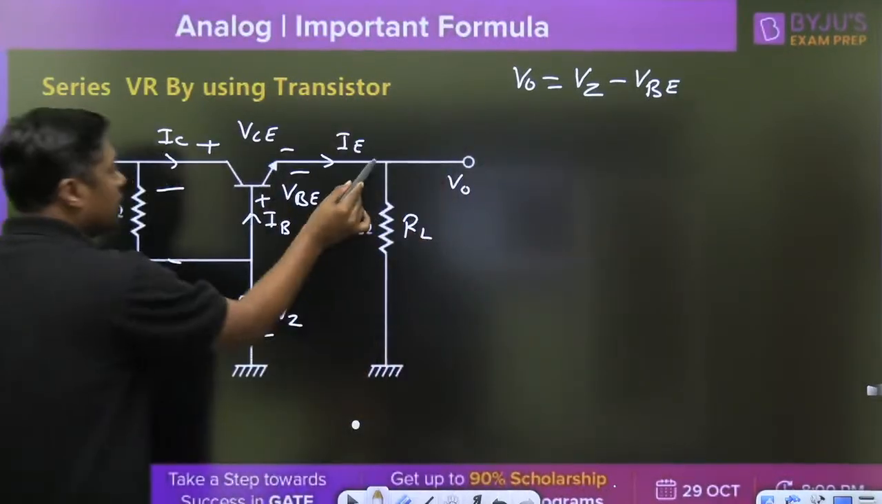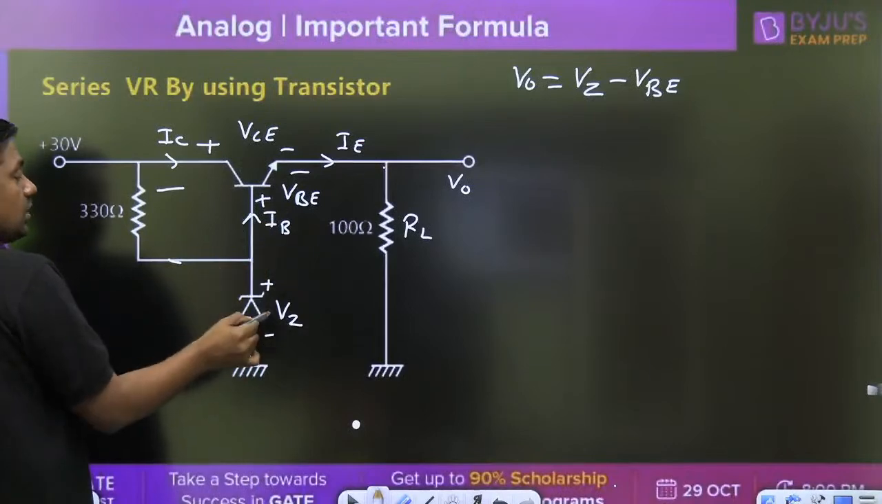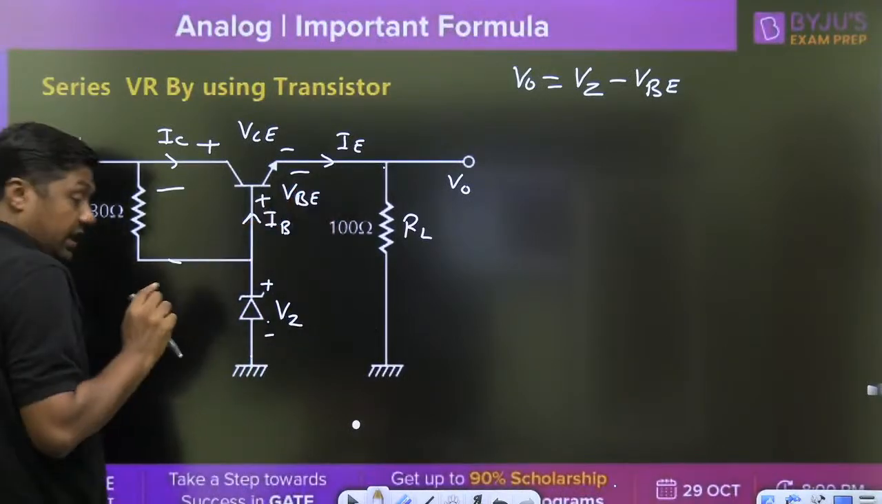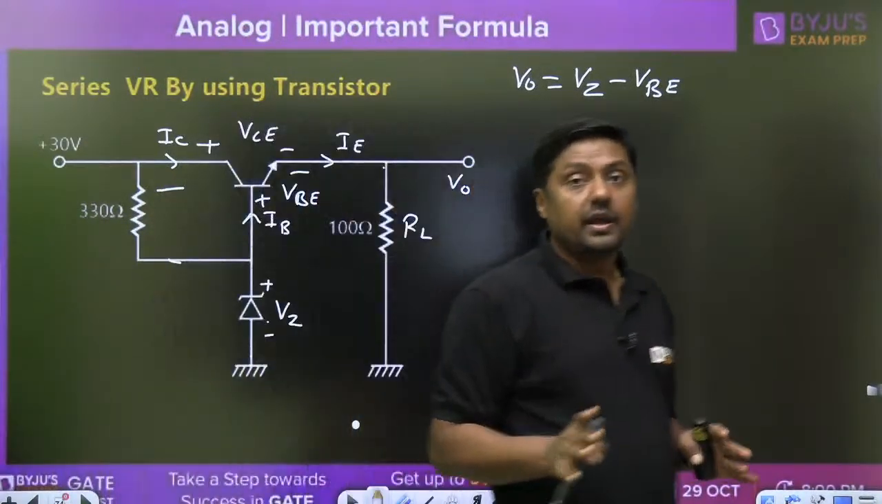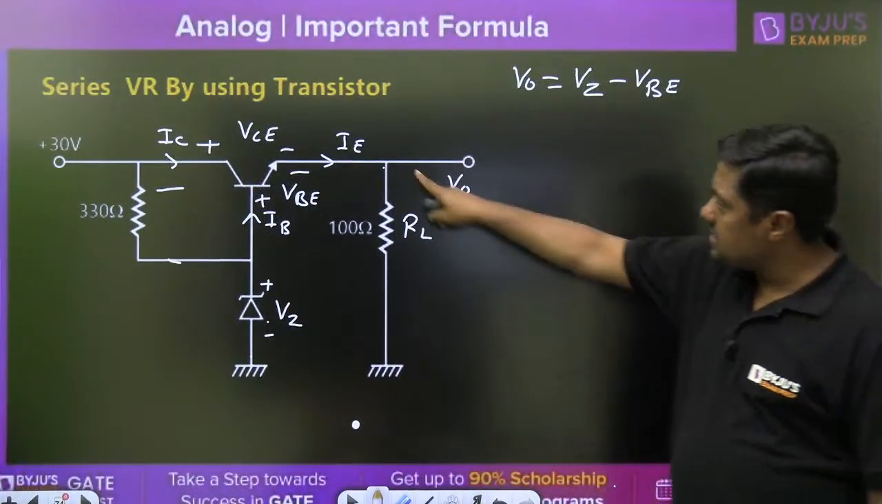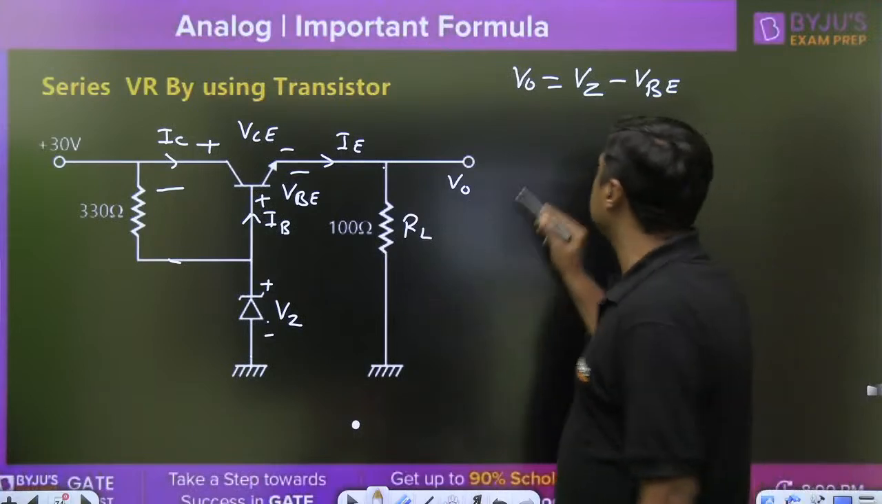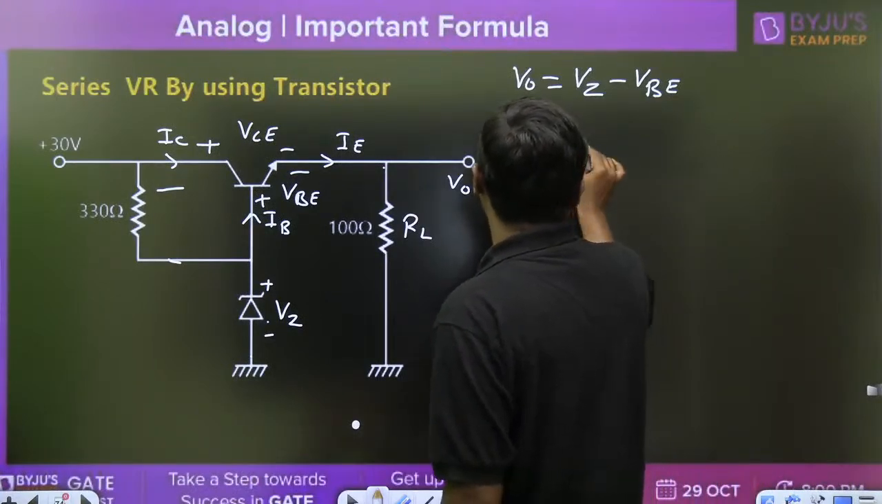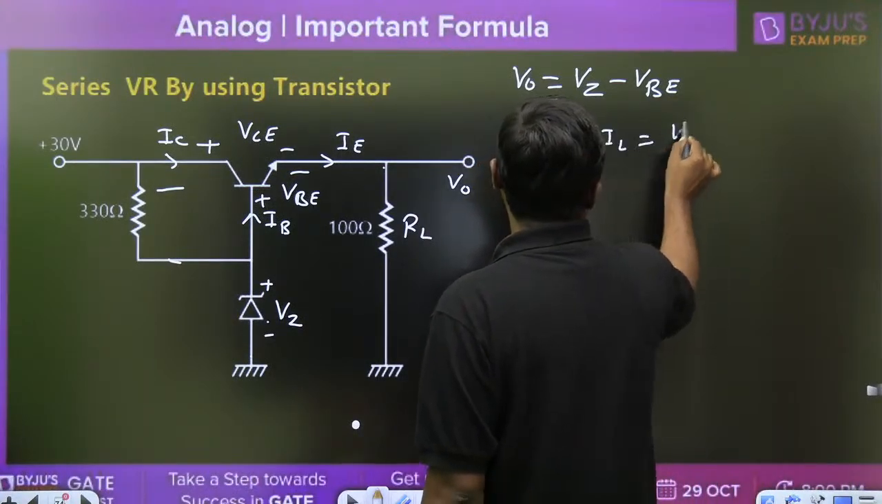Write down the KVL from this point to this point. V naught is equal to Vz minus Vb. That is called the regulated voltage, independent of Vi and independent of RL. Then IE will become V naught by RL. IE is nothing but IL, so it will become V naught by RL.